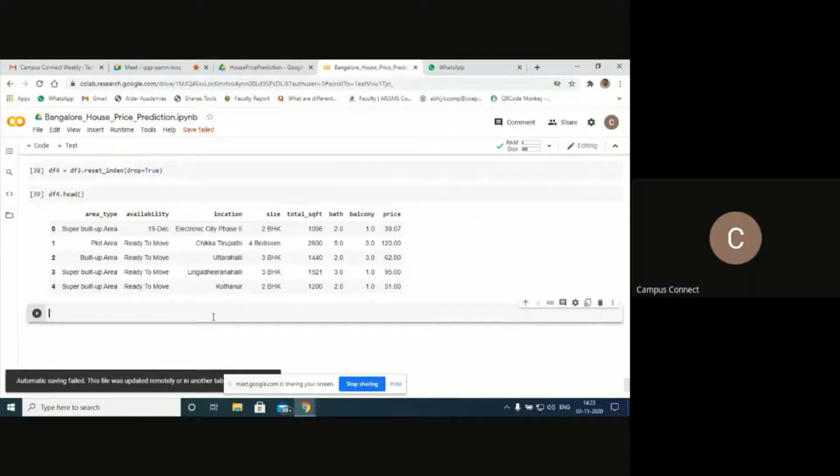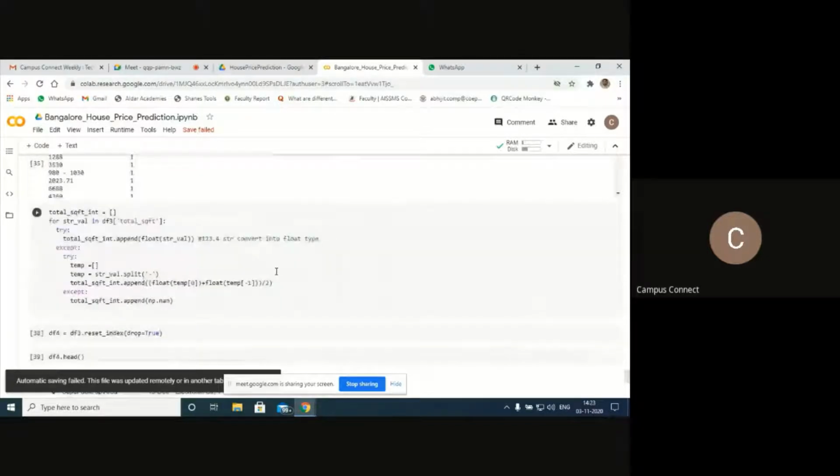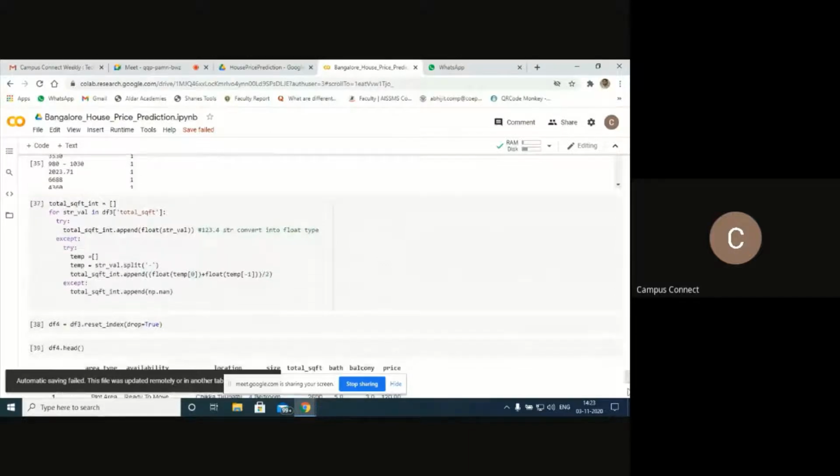So there is an option called join data. That means I'm going to join the DF4 data set with the extra column, which is nothing but this newly created column here. Okay, so let me run that one. You will understand how to join the column.